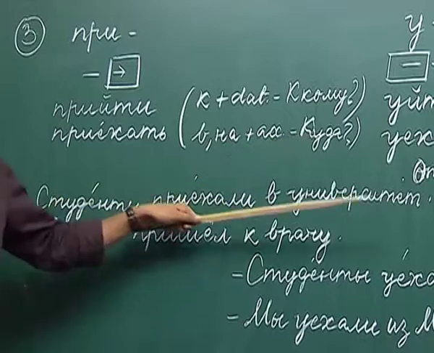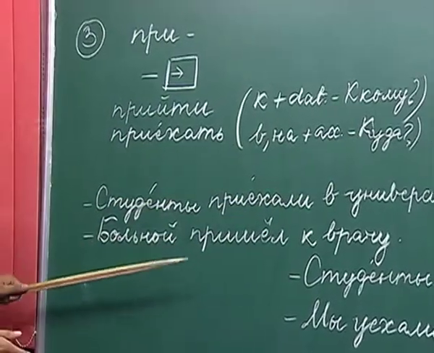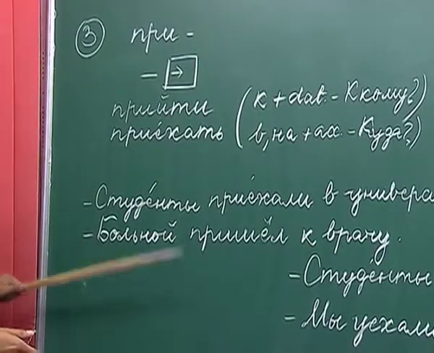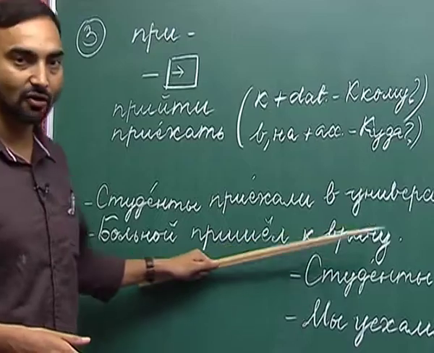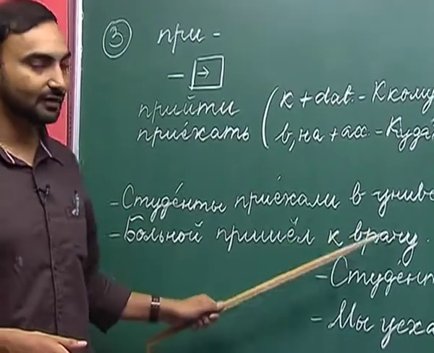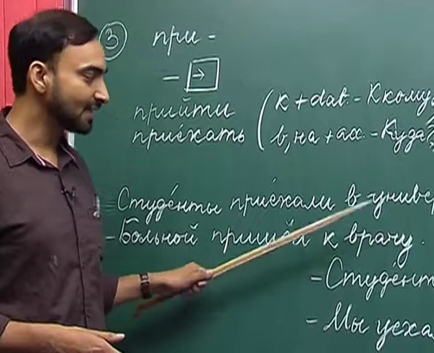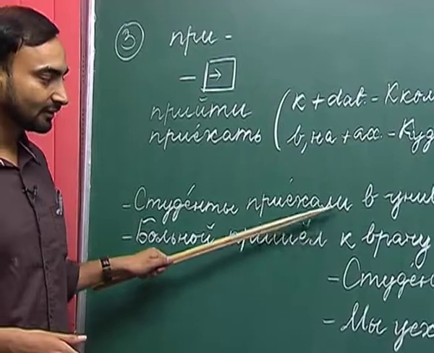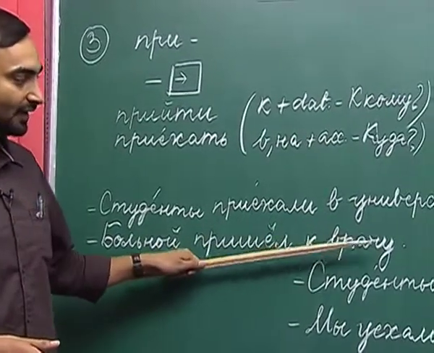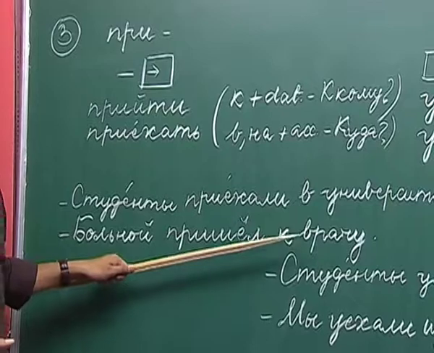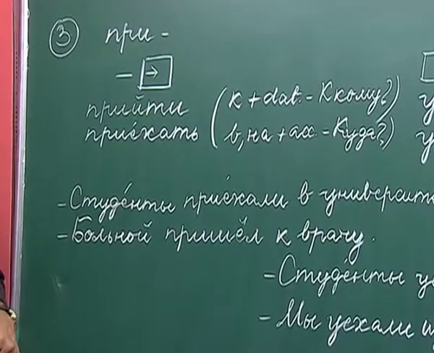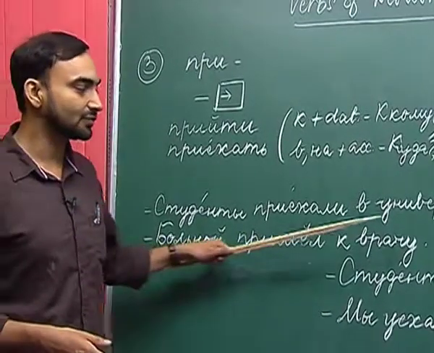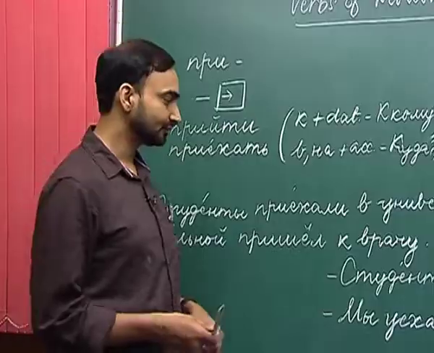Студенты приехали в университет. The next example is больной пришёл к врачу. Больной is patient. The patient came to the doctor. So, here we have used the dative case of the noun врач and the preposition к. While discussing the preposition к, we have already discussed that it also conveys the meaning of going to someone or something. So, больной пришёл к врачу, the patient came to the doctor.